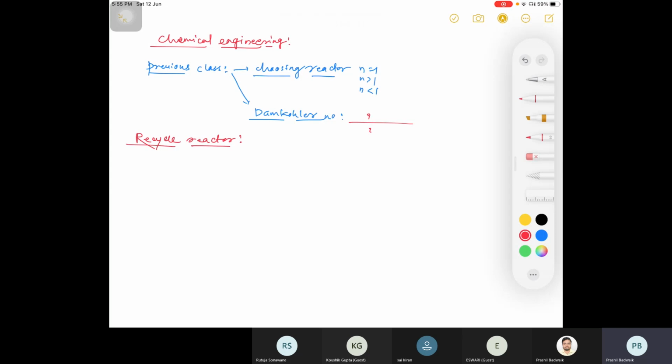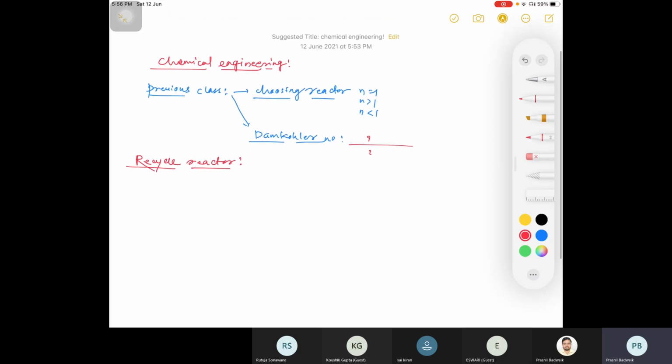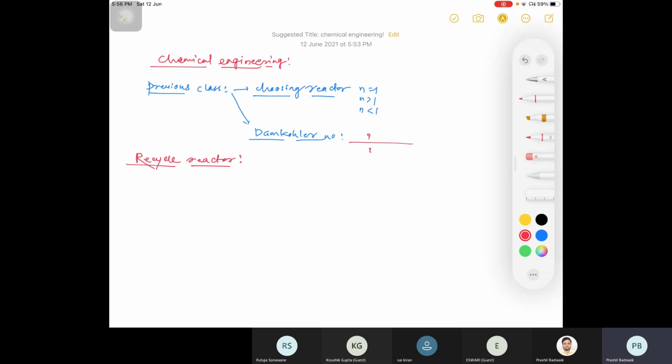Here we are all preparing for GATE together in a very splendid manner, and here I am teaching everyone Chemical Reaction Engineering. So I'll request all those who are new to the class, please watch my previous class videos and you will have a better understanding of this subject. So I'll quickly recap what we studied in yesterday's class.